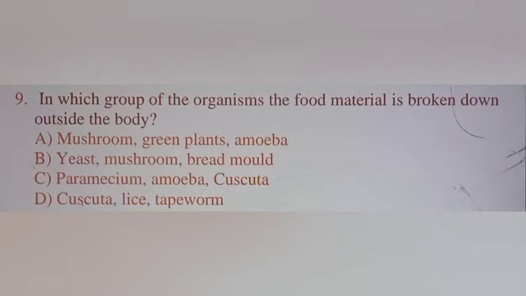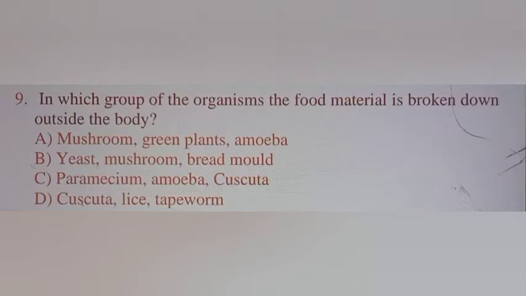In which group of organisms is the food material broken down outside the body? Option A, mushroom, green plants and amoeba. Option B, yeast, mushroom and bread mold. Option C, paramecium, amoeba, cuscuta. Option D, cuscuta, lice, tapeworm. Let us categorize these options based on their mode of nutrition.